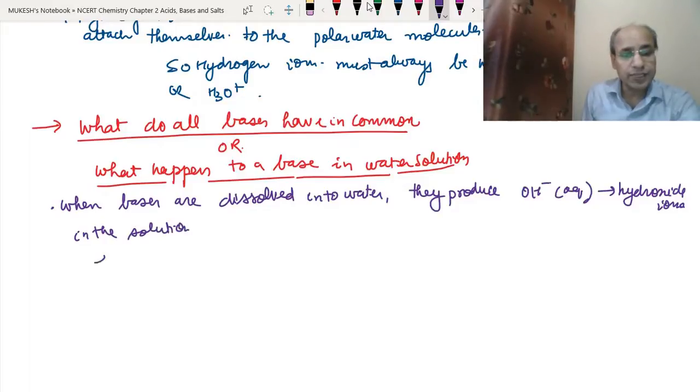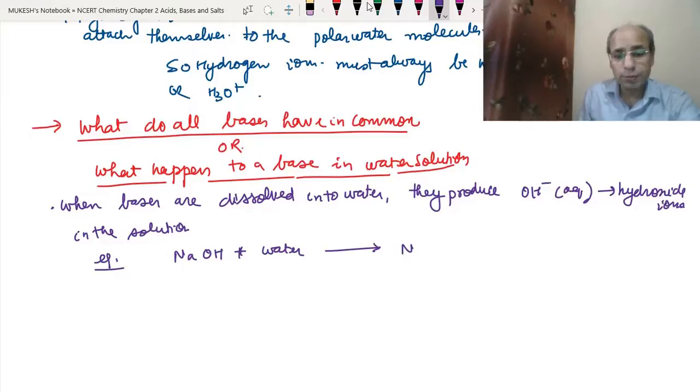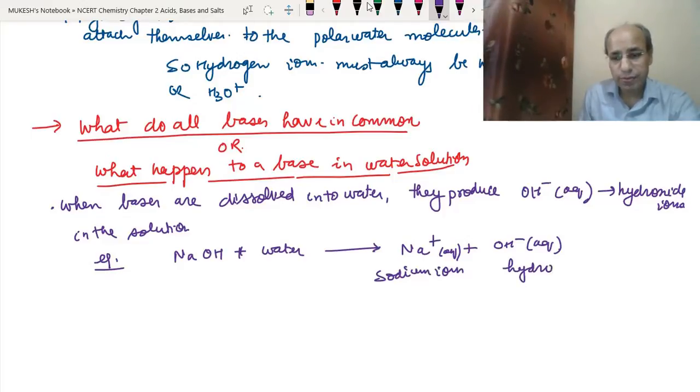We can take different examples. If we dissolve sodium hydroxide into water, it will produce sodium ions plus hydroxide ions. Sodium ions will be in the water and hydroxide ions will also be in the water, so we have to write (aq). These are the sodium ions and these are the hydroxide ions.